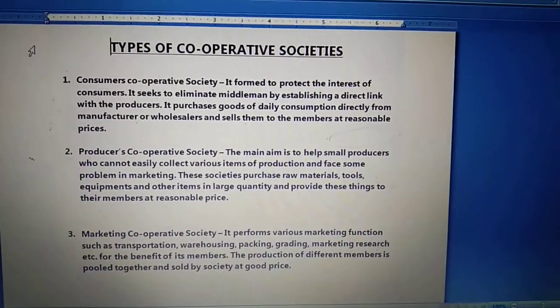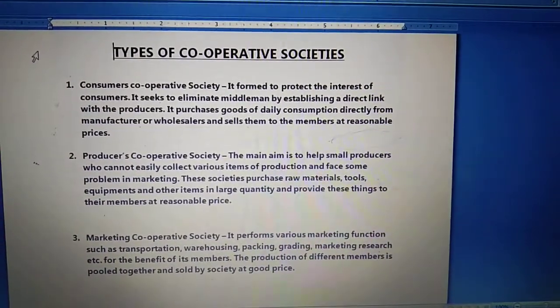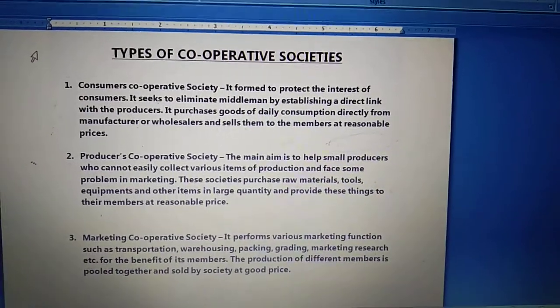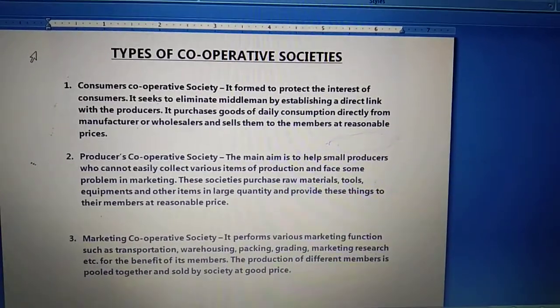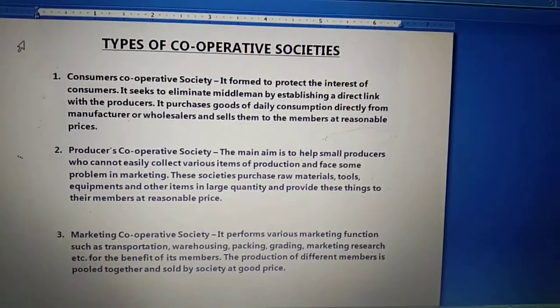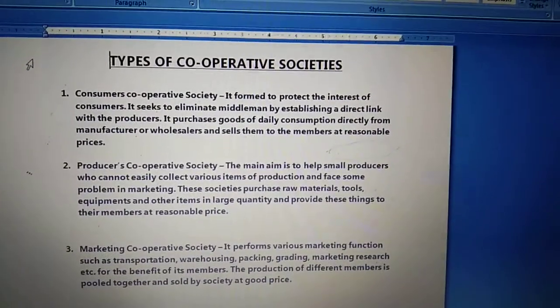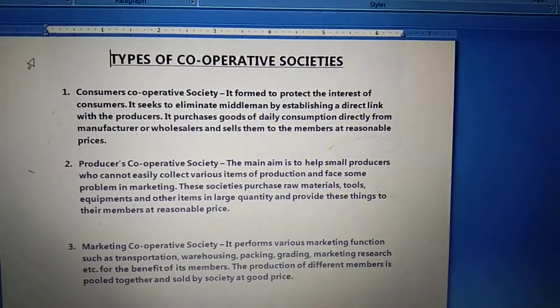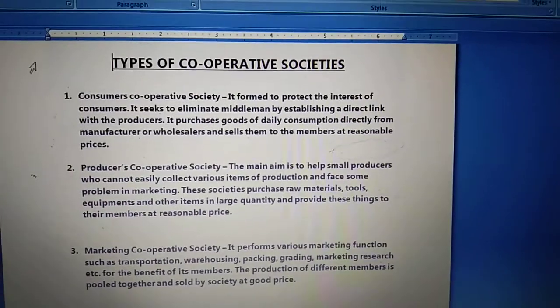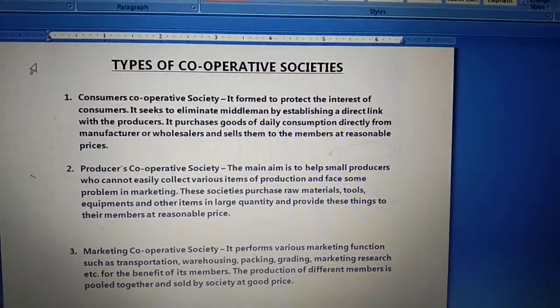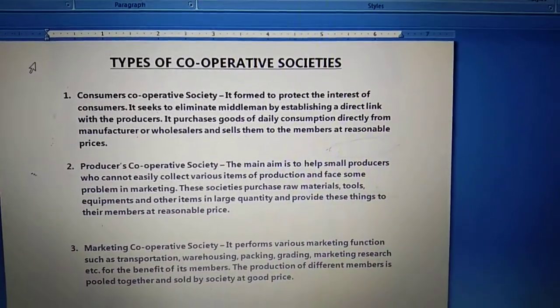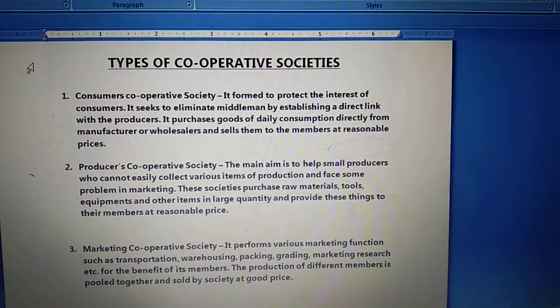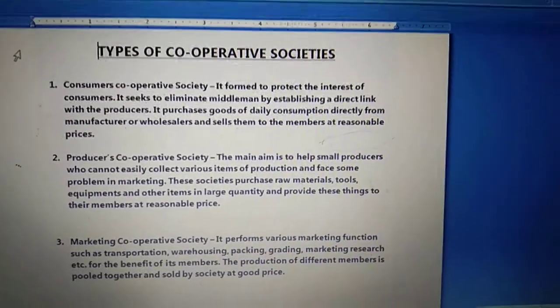And today in this video we will discuss the left topic of this cooperative society, that was types of cooperative society. Now student, there are various types of cooperative societies and these types are based on the nature of their operation. It means we are dividing cooperative societies on the basis of their operation nature.